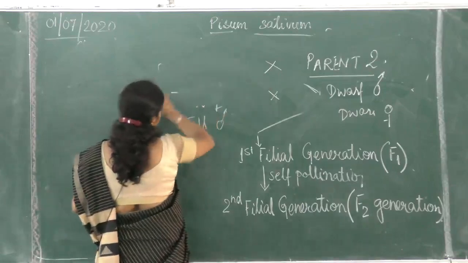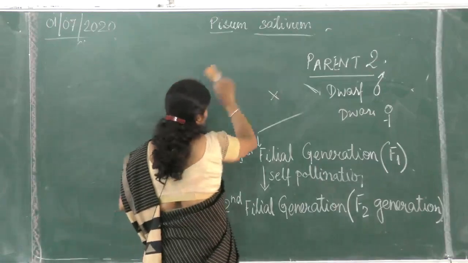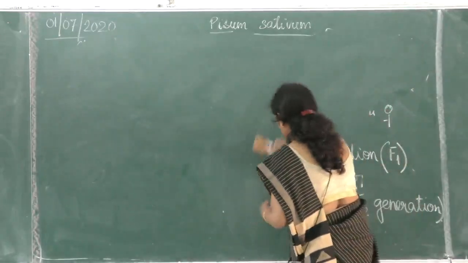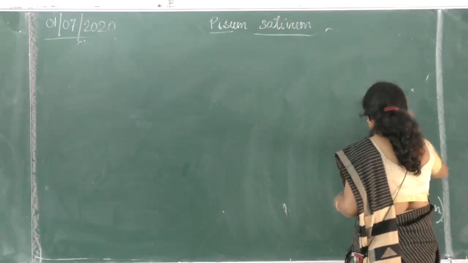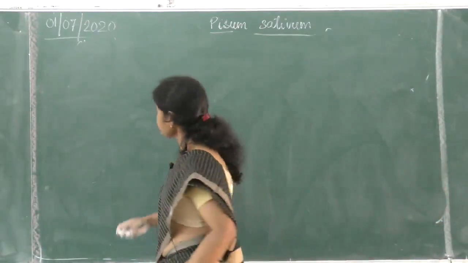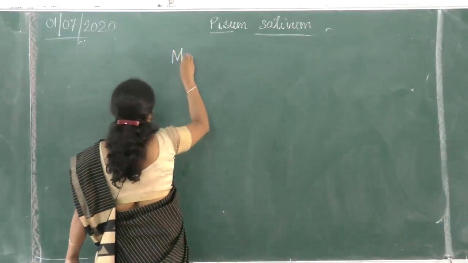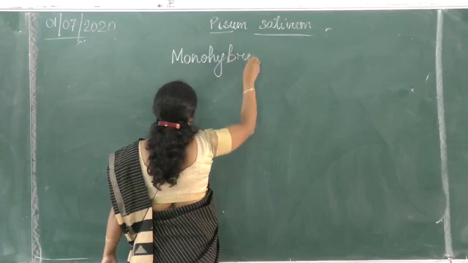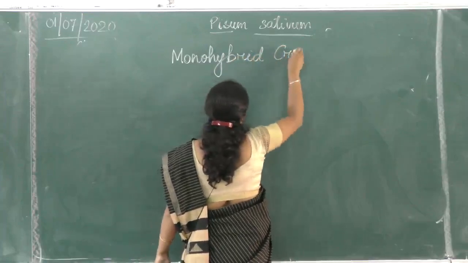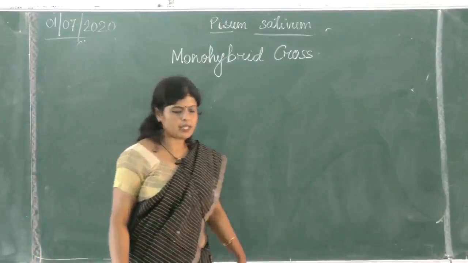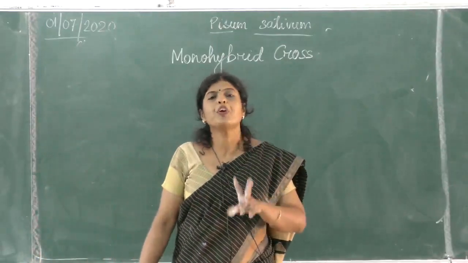Okay. So we start with what we call monohybrid cross, and on monohybrid cross there were two laws proposed. Monohybrid cross is a cross between two pure plants.